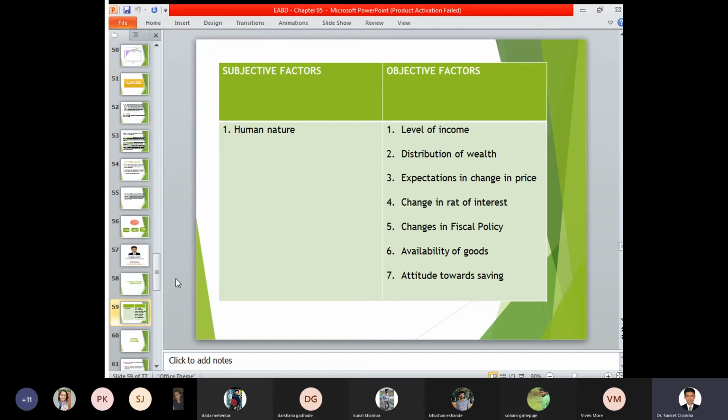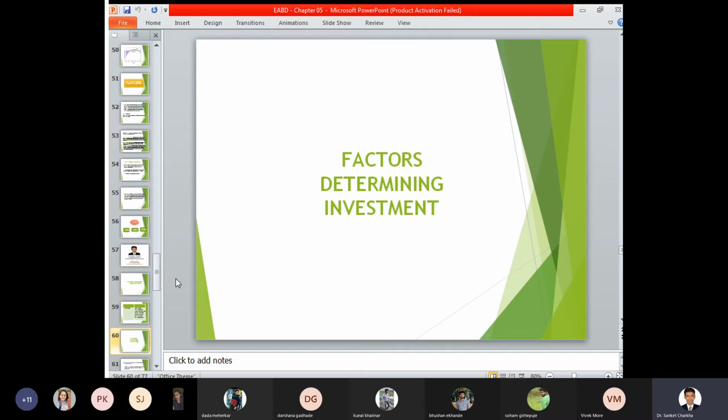Availability of goods. Availability of goods deals with the applicability of factors of production, that is, how you utilize land, labor, capital, enterprise, and resources, and how they are put to use to generate benefit for the manufacturing or production activity. And lastly, the objective factors with respect to attitude towards savings. What are people preferring: savings, investment, or expenditure? What is the attitude of people towards the various products?